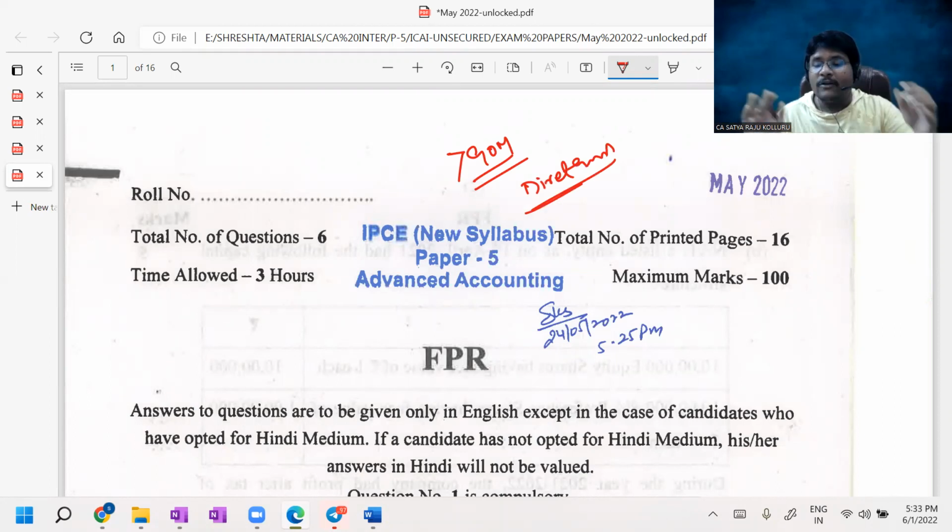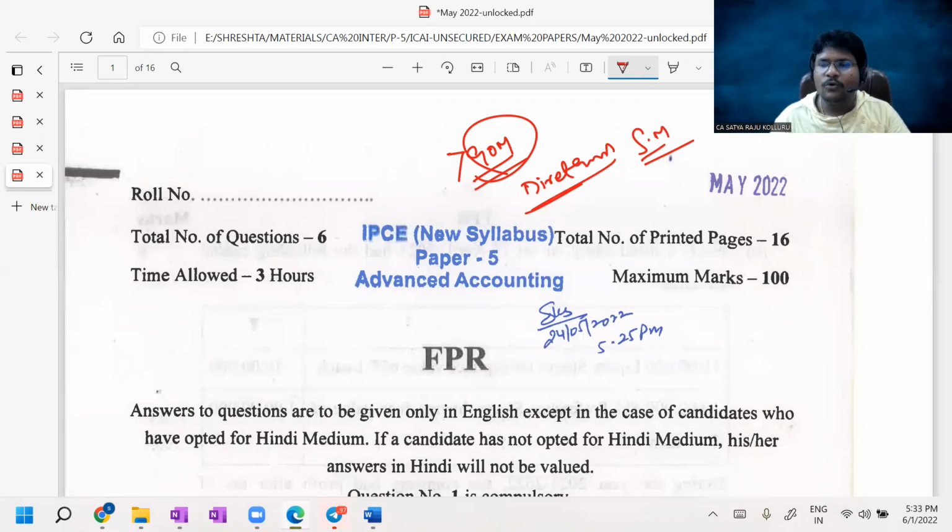They were derived from the study material itself, greater than 90 marks directly from the study material. That's why every time I'm pushing you guys, please practice the entire problems from the study material. Don't practice from authors and such different persons. Always our Bible will be the study material.